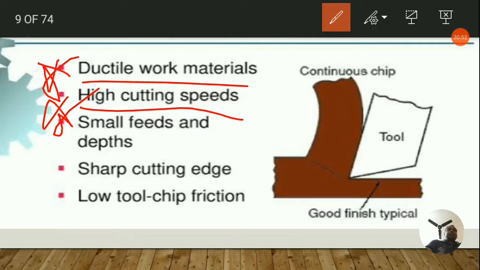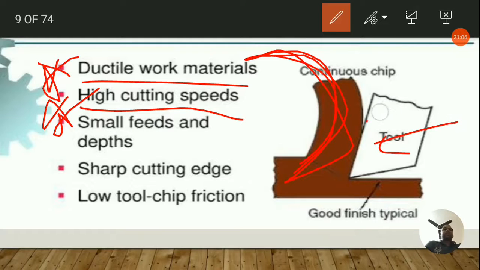The continuous chip is like a ribbon, and its length is also very large. It flows along the rake face of the tool. A continuous chip is possible because of the ductility of the metal, steel for example, which at the high temperature generated due to cutting flows along the shear plane instead of rupturing.